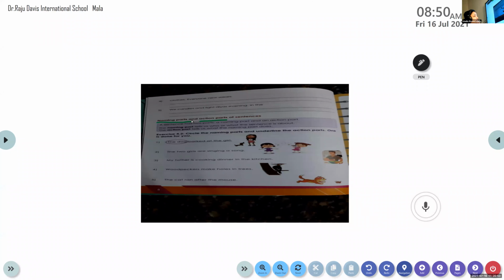The two girls are singing a song. Very good. Okay, good. Tom, thank you. Nived, unmute. Tell me which is the naming part of the sentence. The second sentence: The two girls are singing a song. Which is the naming part here?